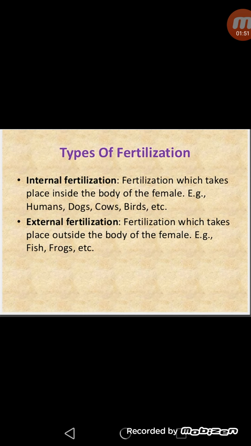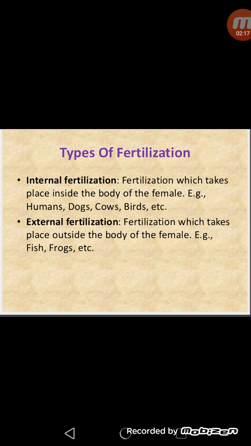Examples are humans, dogs, cows and birds. If fertilization takes place outside the female body, it is called external fertilization. For example, fish and frogs. So on the basis of the place of fertilization, we can divide it into internal and external fertilization.